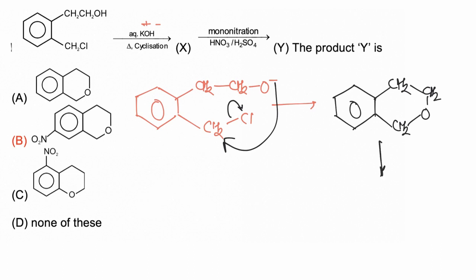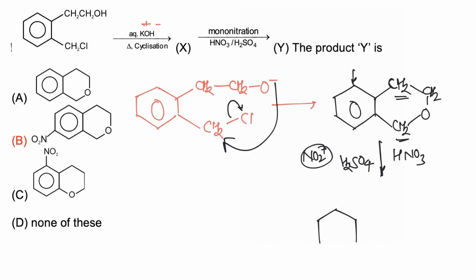Now if this molecule is treated with nitric acid and H2SO4, a nitration reaction will take place. Now these two CH2 are electron donating groups. NO2 will be attached at the ortho or para position of this CH2. The ortho position is comparatively crowded, so the electrophile NO2 positive will attach at the para position.